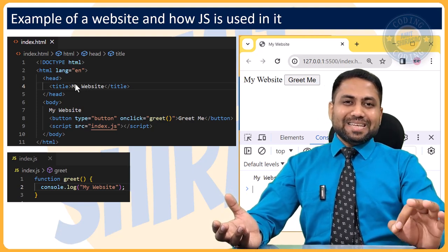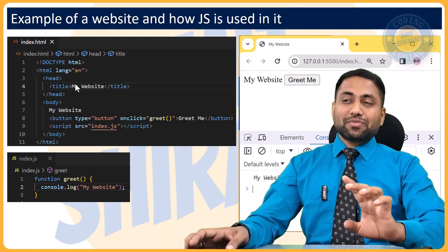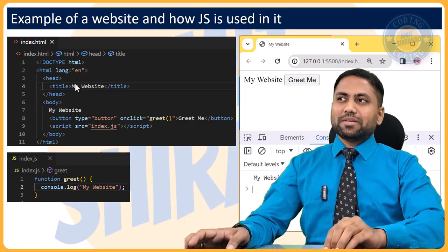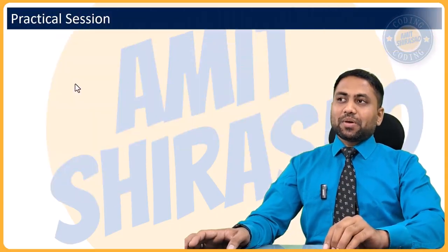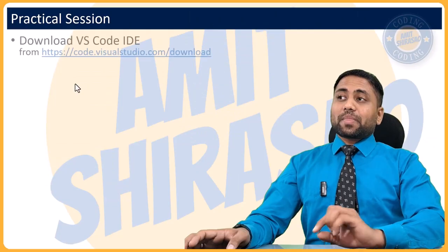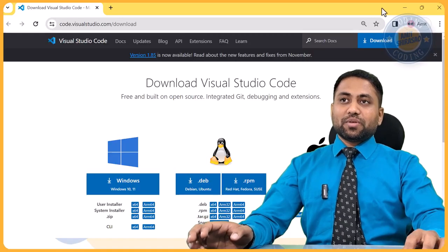The easiest IDE that I found is Visual Studio Code. It is by Microsoft, but it is free. Of course, it is proprietary, but it is free to use. Where will you download it from? You just go to this website and you can download it from here.